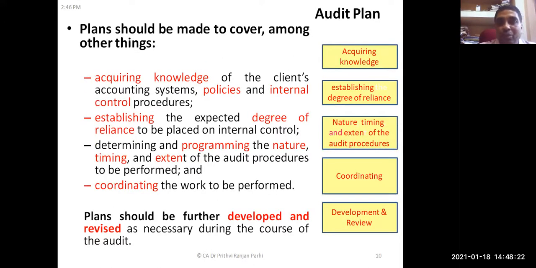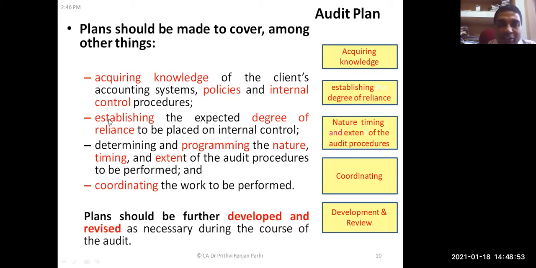What are the things that need to be covered in an audit plan? Again, there is no standard format for developing an audit plan. You can develop it in your own style, but the plan should cover these things. First, acquiring knowledge of the client's accounting system, policies, and internal control procedures. Then establish a degree of reliance to be placed on the internal control system.